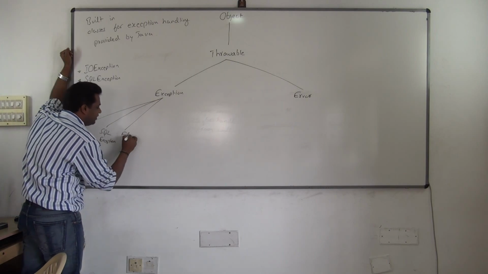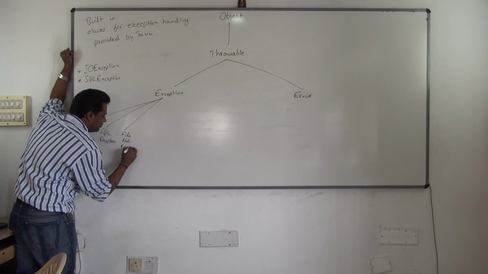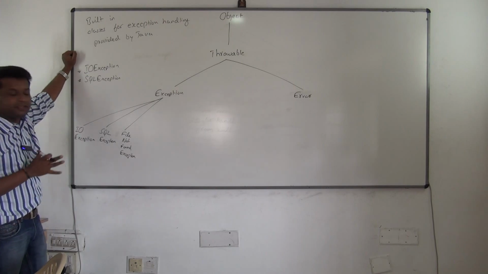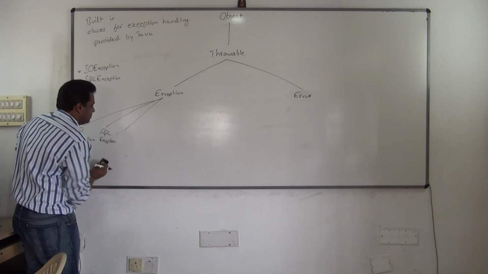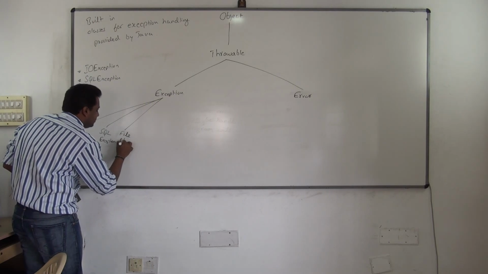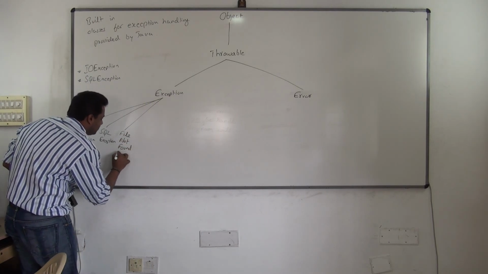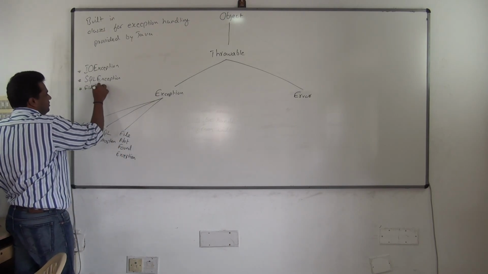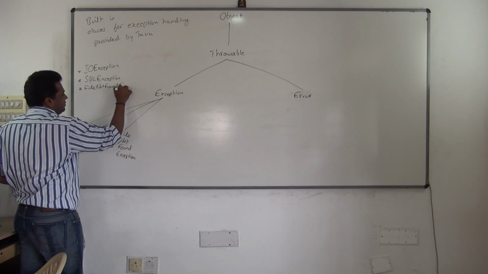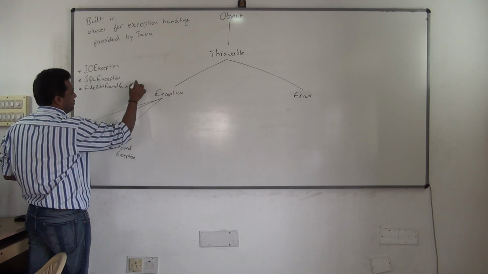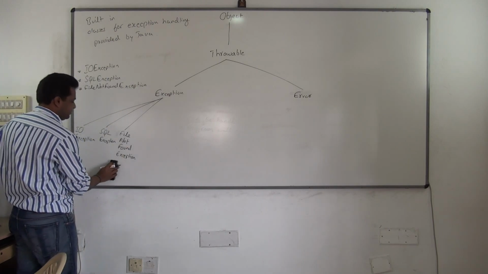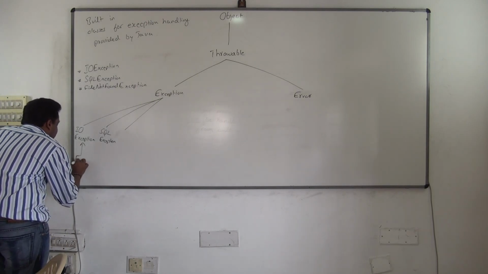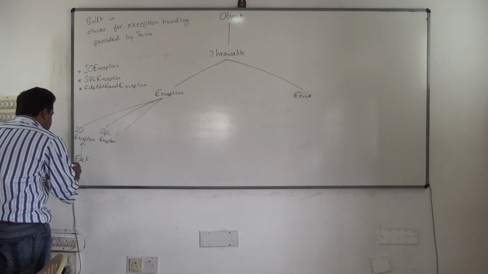Then one more is there, FileNotFoundException. See, this is also in a single line. But since they are very big names, I am writing it in what? 3-4 lines like this. FileNotFoundException. If you write it in a single line, it will become like this. FileNotFoundException. One second. I am making a mistake. One second. See, IOException is a... one second. File. One second.